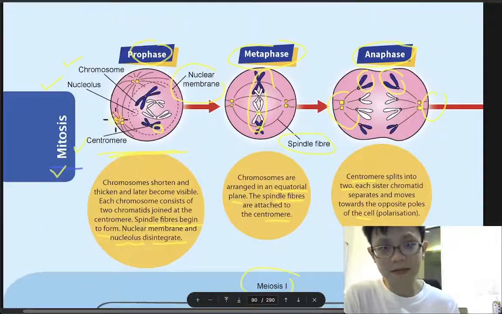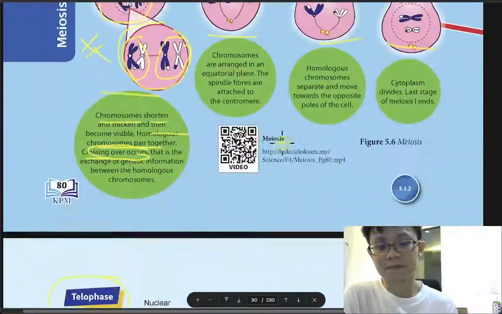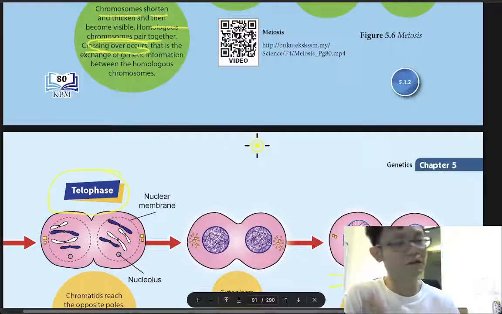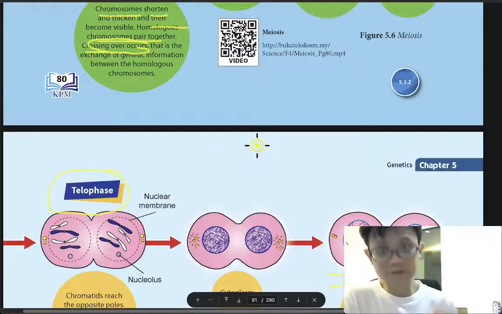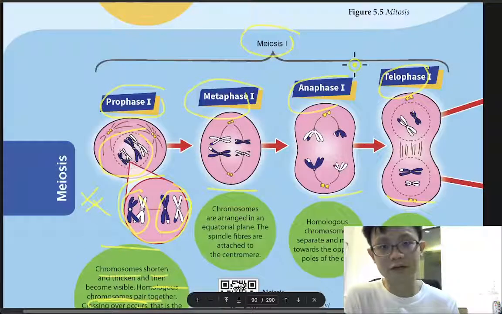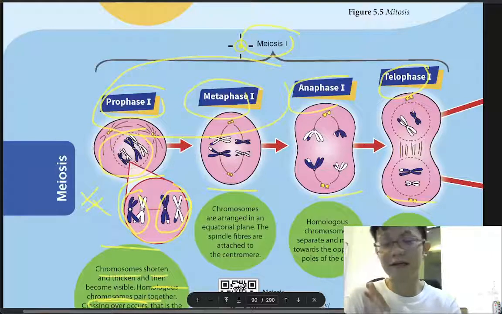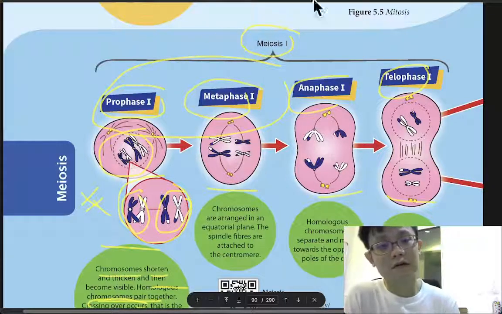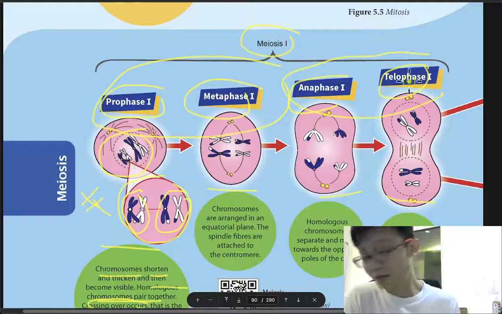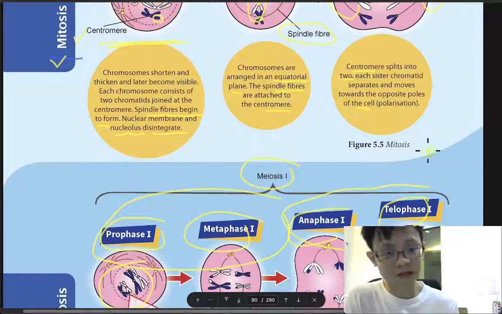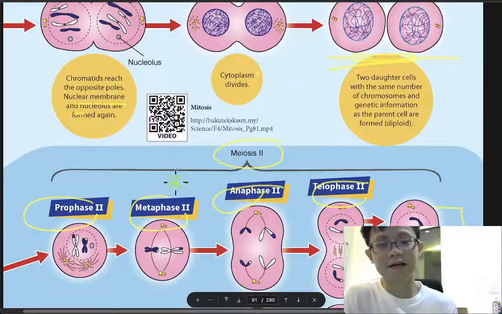Remember this one first, then this one. Next week maybe just remember these two, draw these two, do some revision, and then only do this one.